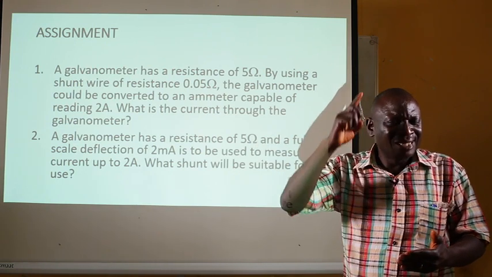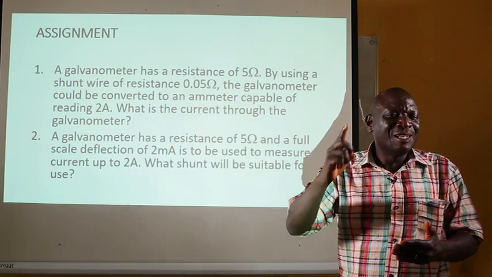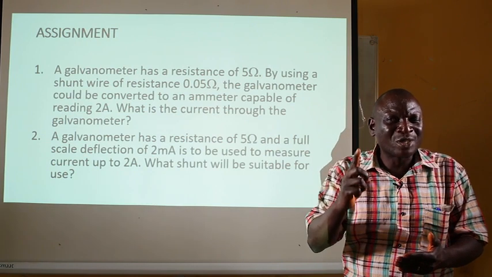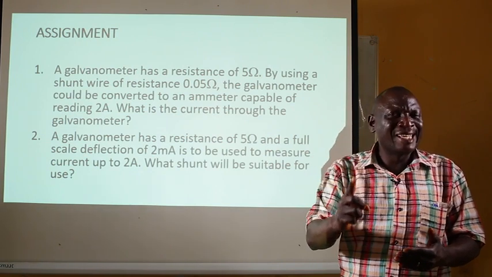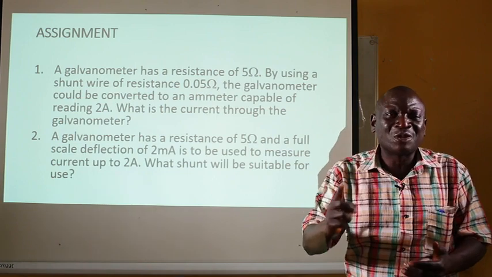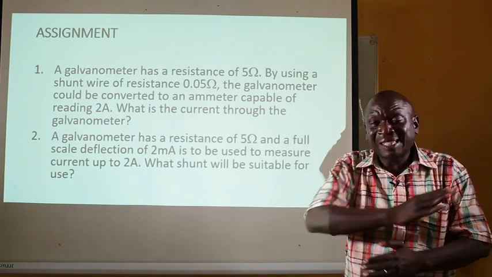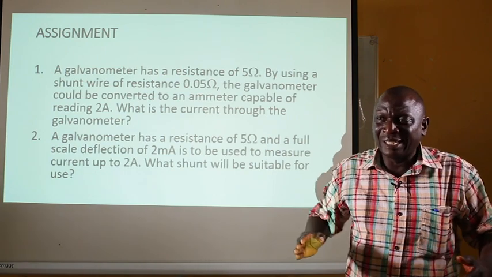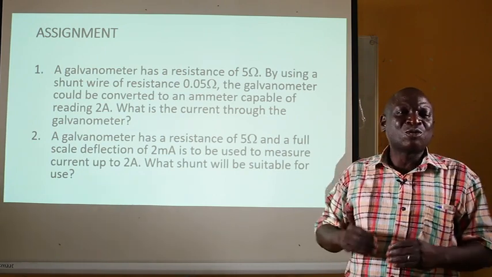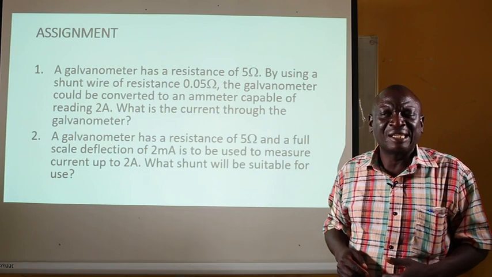The next thing is, remember that the potential difference across the galvanometer is the same as the potential difference across the shunt. If you can remember these things, no matter what you are asked to calculate in any question that has to do with conversion of a galvanometer to an ammeter, with your knowledge of mathematics, you can do it.